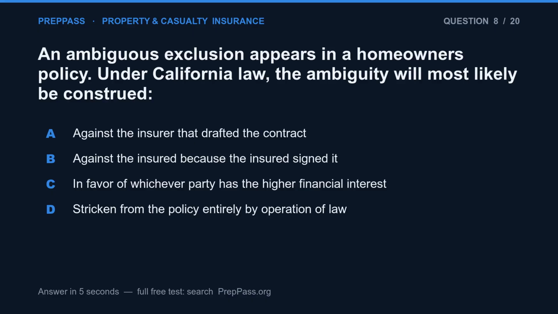Question 8. An ambiguous exclusion appears in a homeowner's policy. Under California law, the ambiguity will most likely be construed, A. against the insurer that drafted the contract, B. against the insured because the insured signed it, C. in favor of whichever party has the higher financial interest, D. stricken from the policy entirely by operation of law.